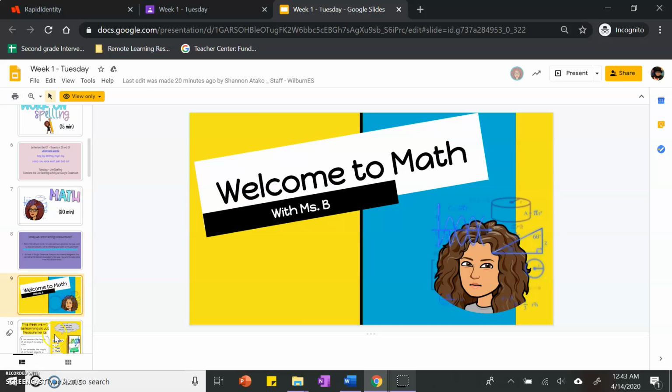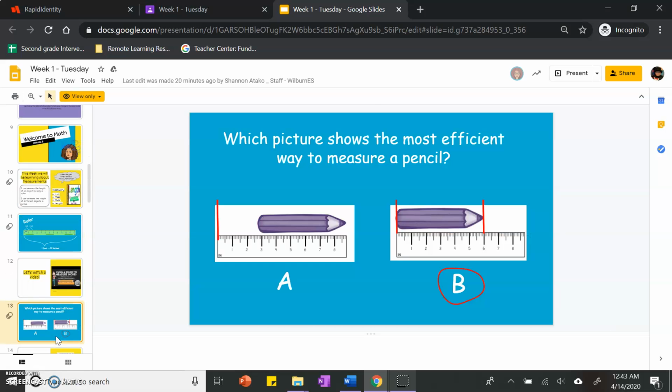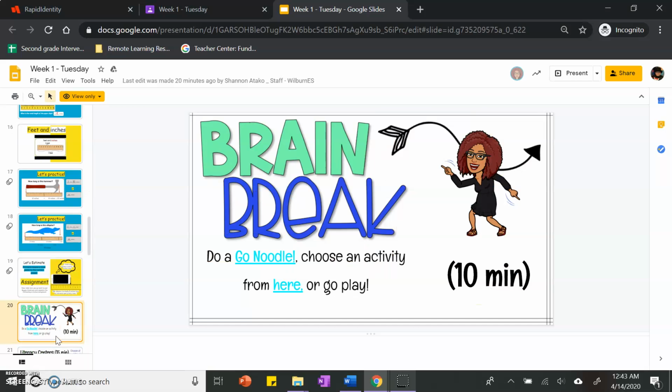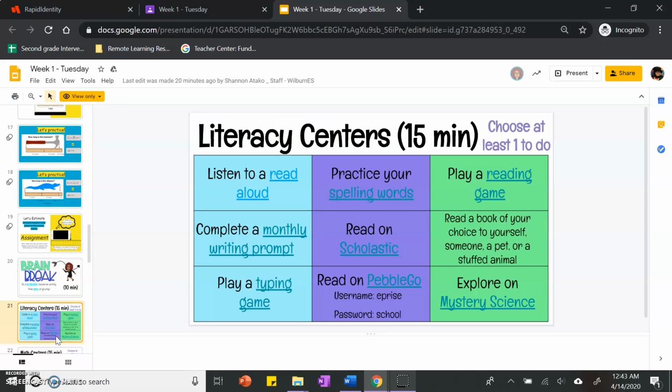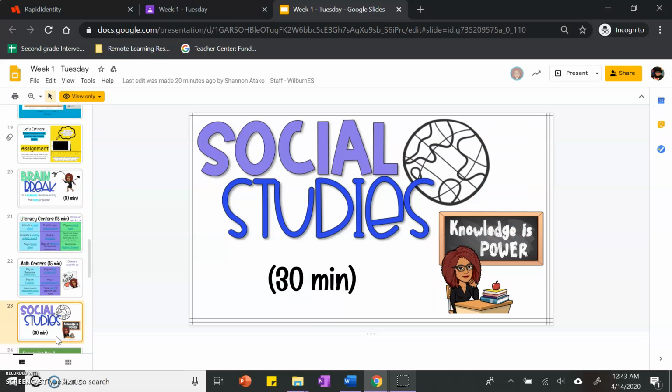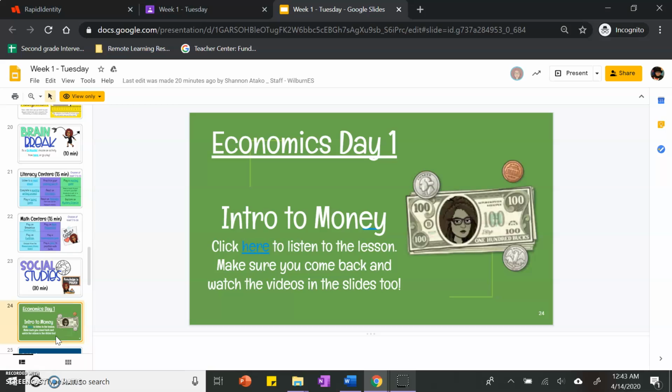In our slides, I put the math slides too, in case you need to go back when you're working on your math. You can go back and click on these. You should take a brain break when you're done, then do literacy centers. Try to pick an option that you haven't done yet. Do a math center, and then social studies.